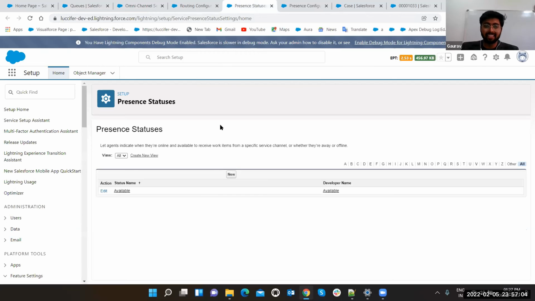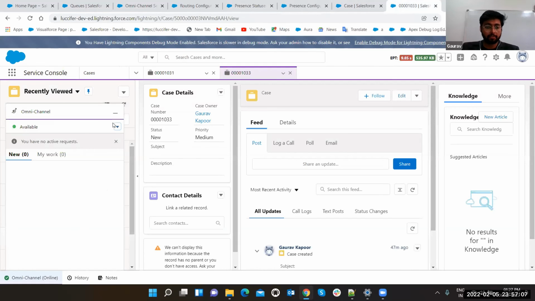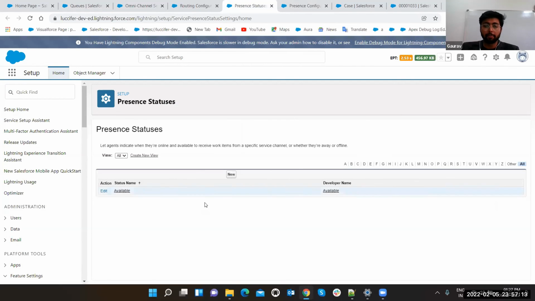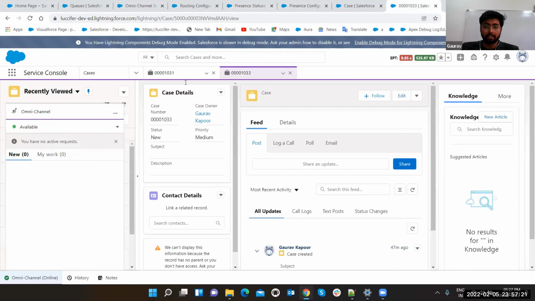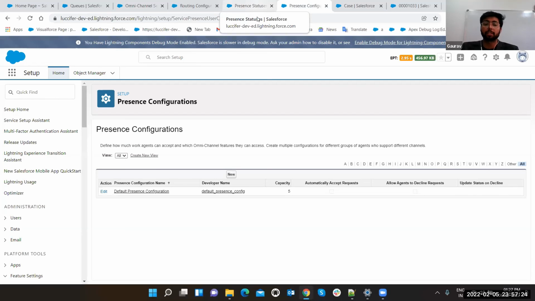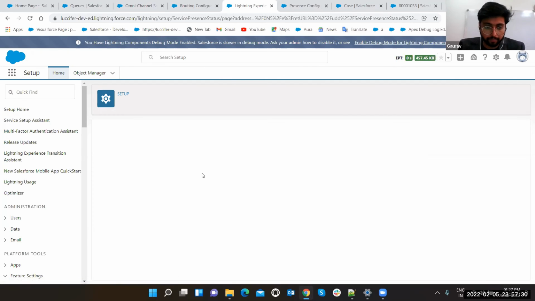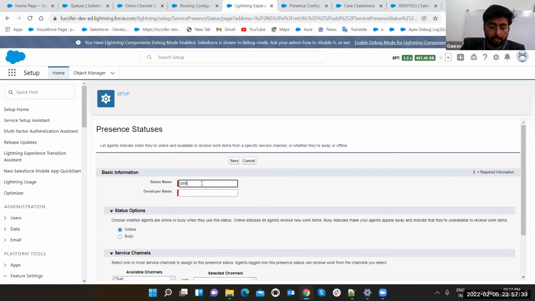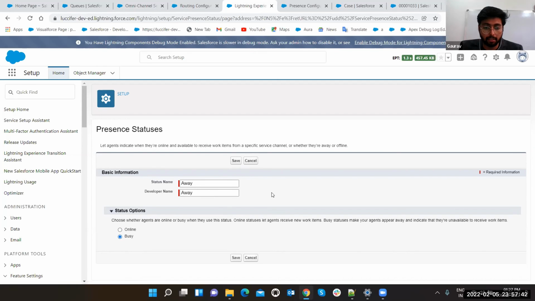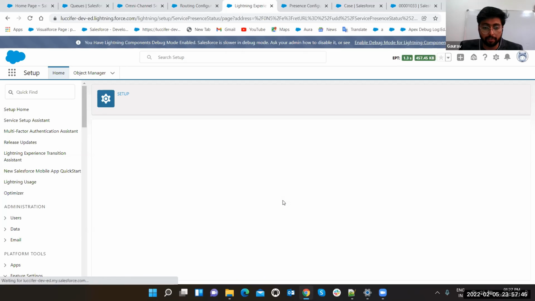Now we have presence status. I showed you that when we were clicking on this, we were having offline and available. Offline is by default, and we have made one available status. With the help of this, it will be visible to you once you make the new option here. It will be visible to you in this after you provide the permission for this presence status to your profile. Like suppose, let's make one new. Online, I said online, and you can select here. Okay, let's make away and busy. Put in busy. That's it. Click on save.